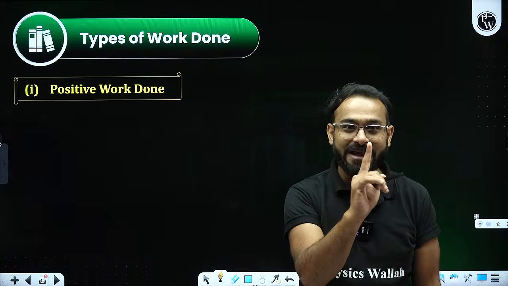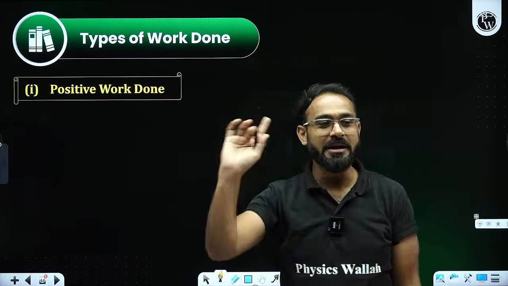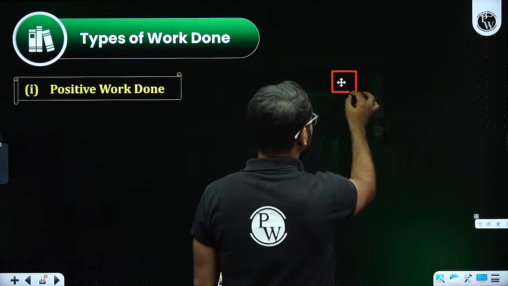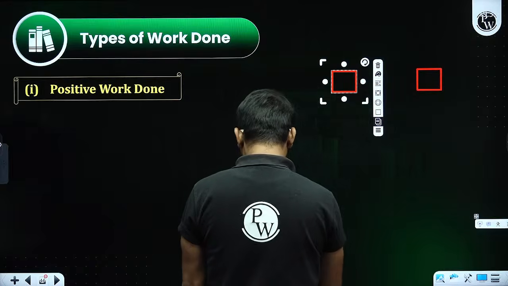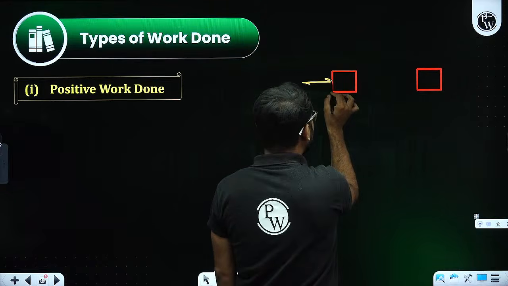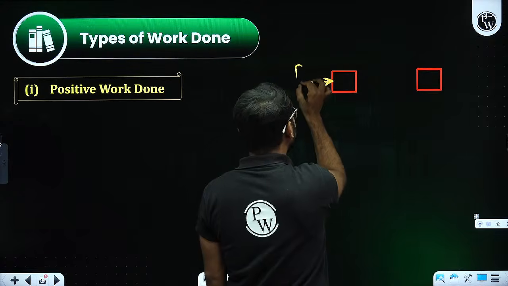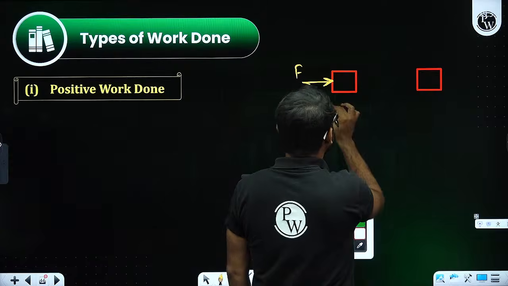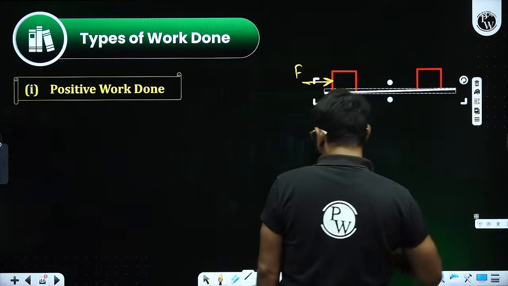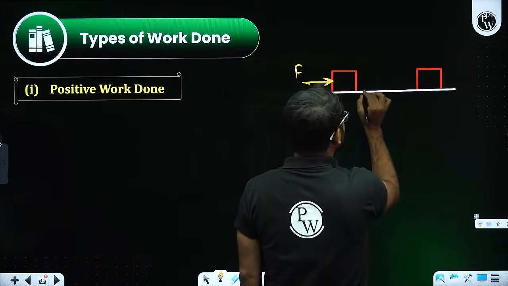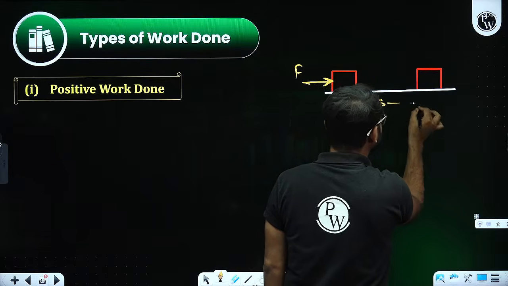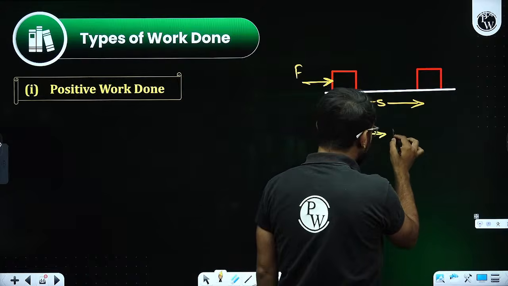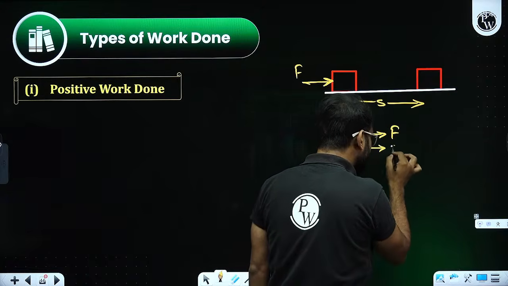So the first type is positive work done. What exactly is it saying? If there is an object, force applied in this direction, and the displacement, if you observe, is also in the same direction. So this is the direction of force, and this is also the direction of displacement.